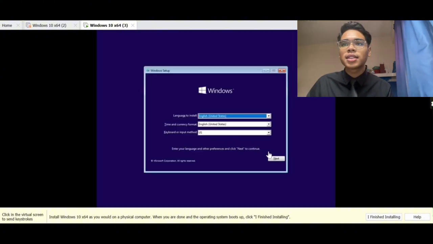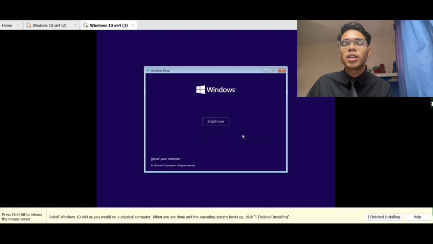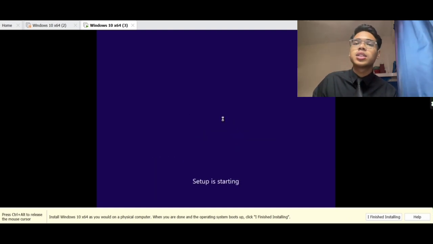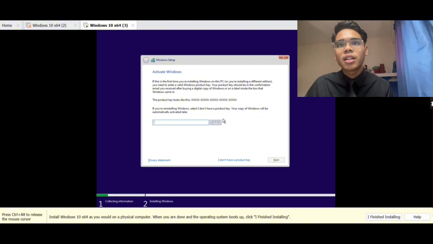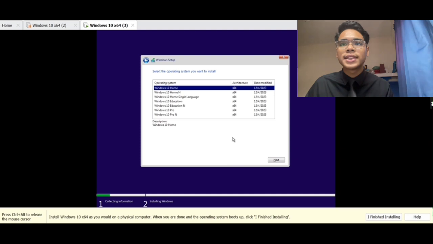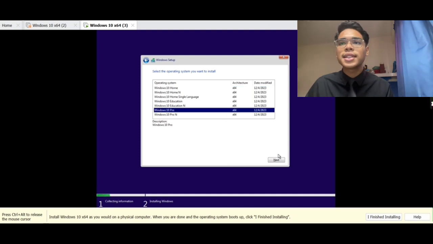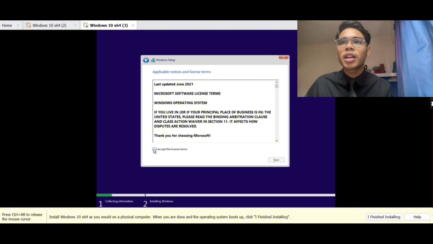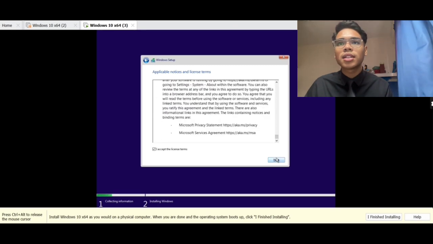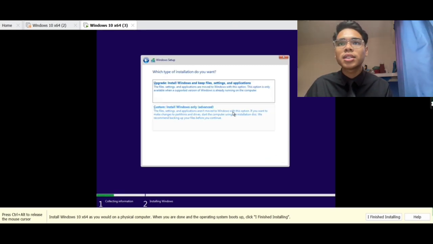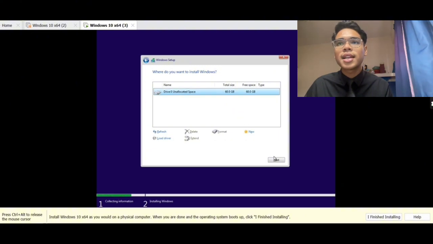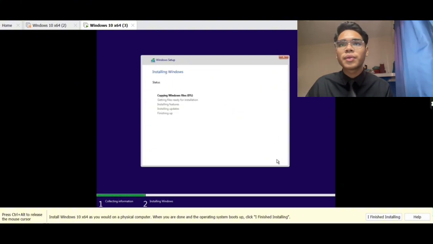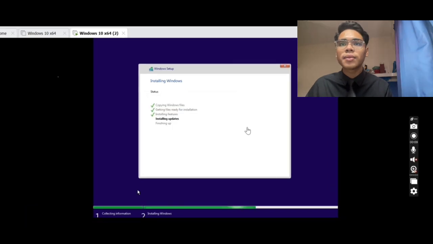We go next. Install now. It takes a moment, so we just wait. So we click here. We choose Windows 10 Pro, and we go next. We click this one, and we can scroll down, read, and go next. We choose the second one, and we click next. Wait for the loading, for the install.